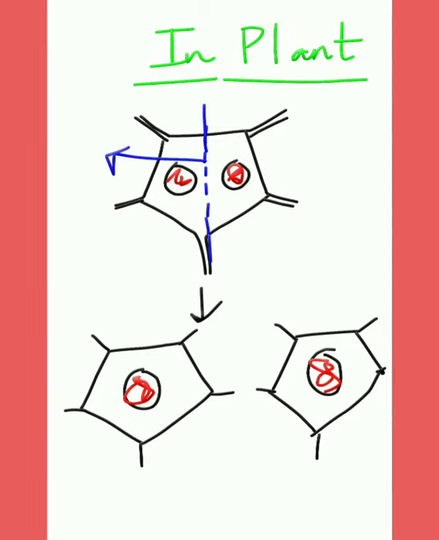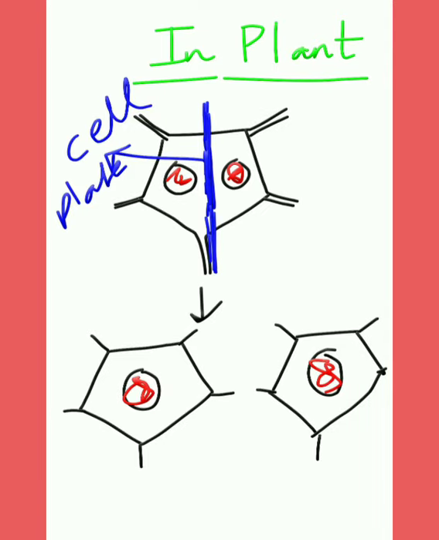So this is the cell plate, which begins in the center and proceeds towards the cell wall, dividing the cell into two daughter cells.